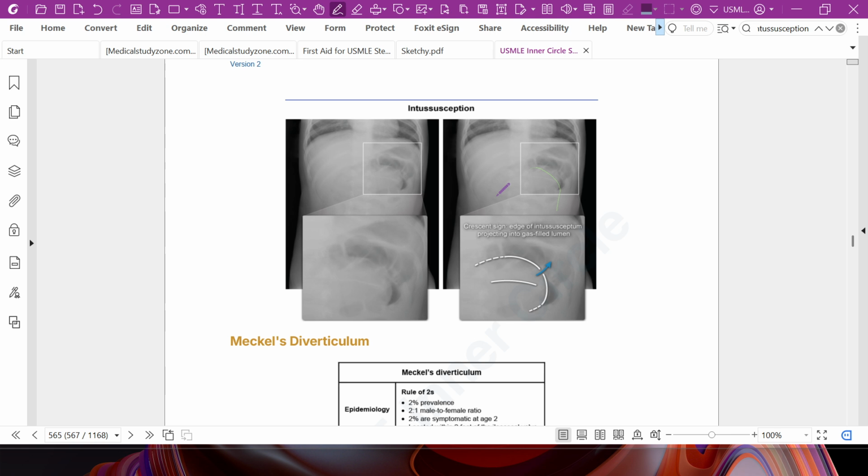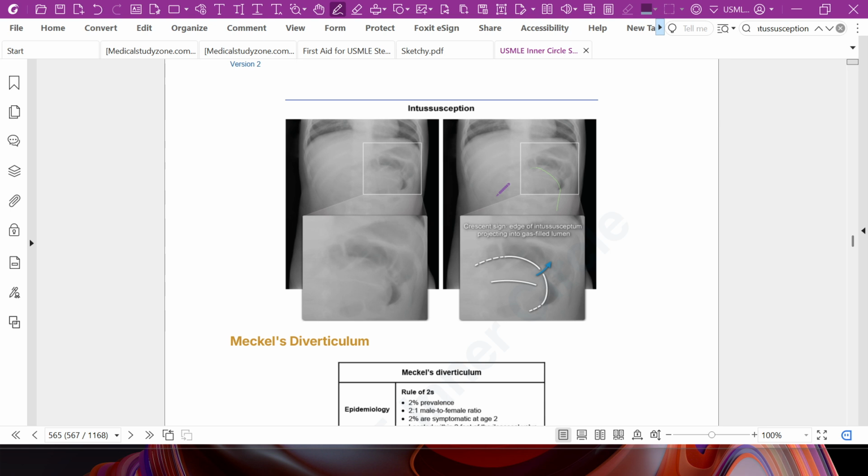In this clinical scenario, there is severe intermittent abdominal pain that lasts for 15 to 20 minutes. This pattern alternates with pain-free episodes.